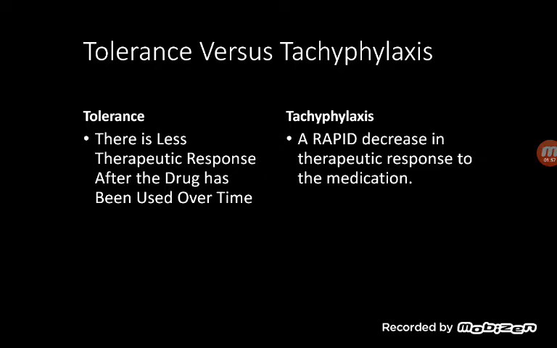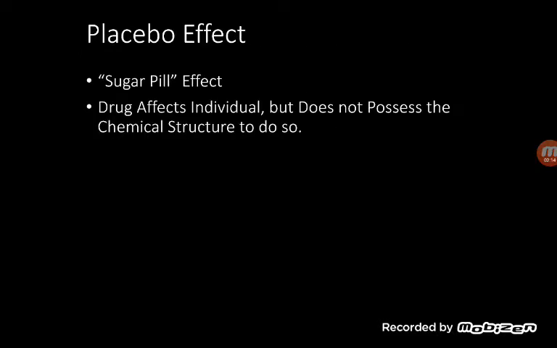Tolerance versus tachyphylaxis. So tolerance, there is usually a less therapeutic response after the drug has been used over time. Usually that's a long period of time. Tachyphylaxis refers to a rapid decrease in therapeutic response to the medication. Placebo effect is a sugar pill effect. Drug affects the individual but does not possess the chemical structure to do so.